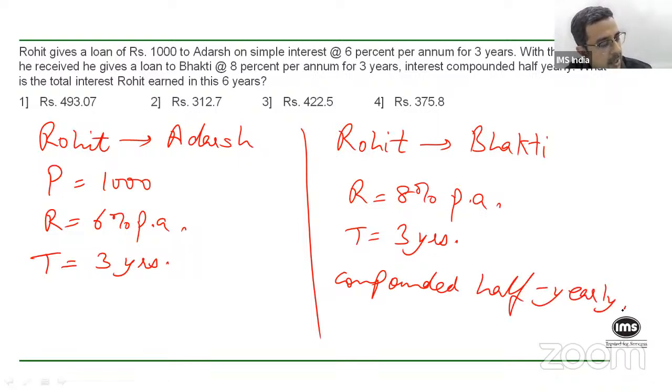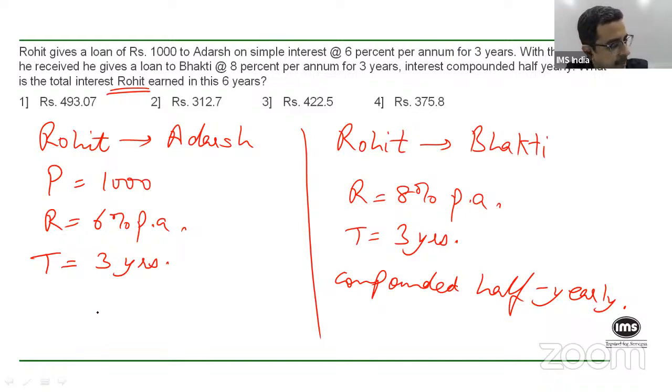The interest is compounded half yearly. The question is, what is the total interest that Rohit has earned in these 6 years? Did you understand this? So first you have to figure out how much interest he earned when he lent the money to Adarsh, correct? If he's getting 6% every year, 6% of 1,000 is 60 rupees, right?